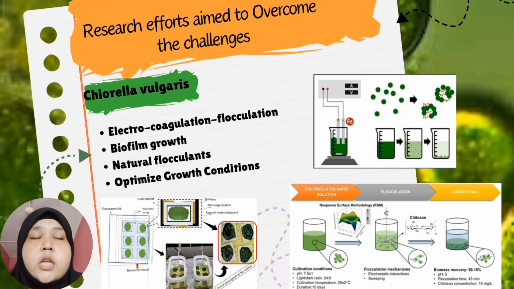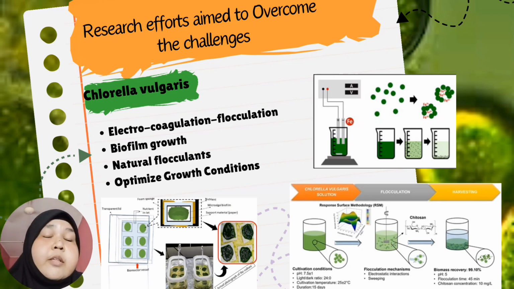For natural flocculant, using natural substances like chitosan and calcium hydroxide can be an environmentally friendly and cost-effective approach to flocculate microalgae, reducing the need for chemical additives. Besides, utilize natural flocculants derived from the microalgae itself or other plant-based biopolymers to facilitate harvesting, reduce cost and environmental impact.